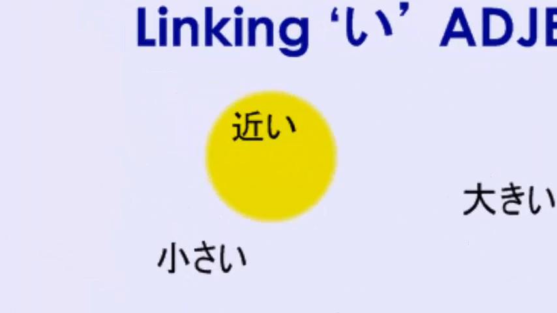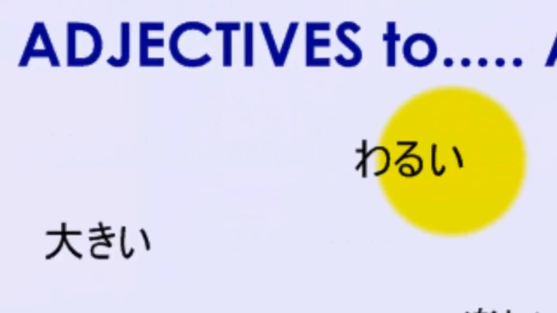Linking e adjectives to, well, anything at all really. Let's have a look. We've got a whole bunch of e adjectives here. See if you can read them. Chikai, close. Warui, bad. Samui, cold.